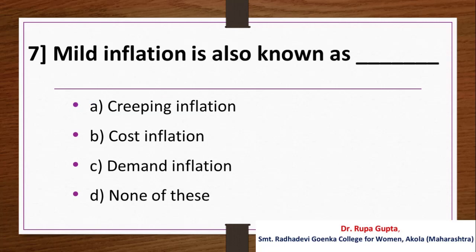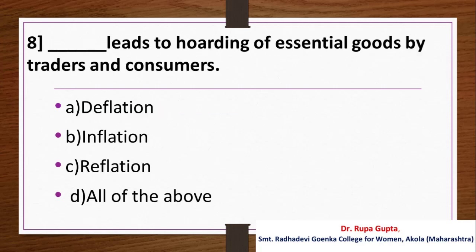Question number 7. Mild inflation is also known as: A. Creeping inflation, B. Cost inflation, C. Demand inflation, D. None of these. And the answer is A. Creeping inflation.